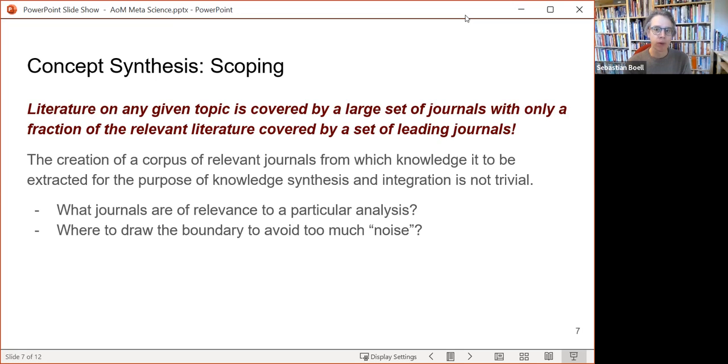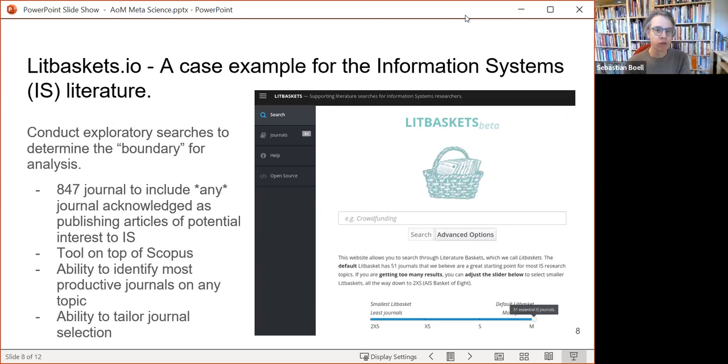But it first requires a search for these boundaries. Now, what we did for the information systems discipline is to really help information systems scholars identify relevant journals for a specific study. For that, we combined any journal that has ever been mentioned as publishing anything of relevance to information systems in any kind of journal rankings, and combined them into a huge set of 847 journals.